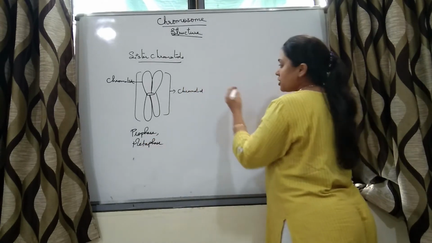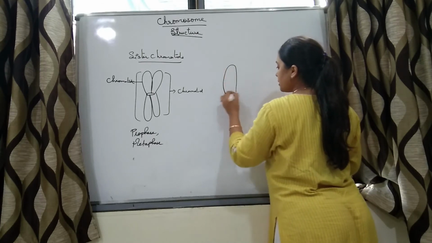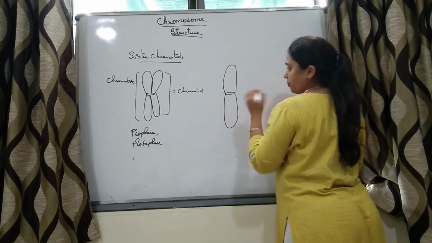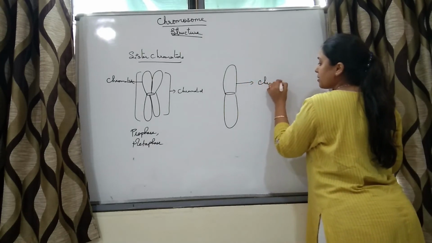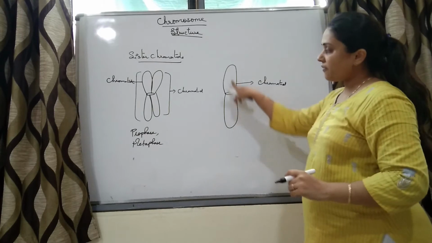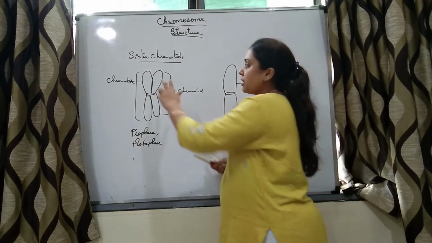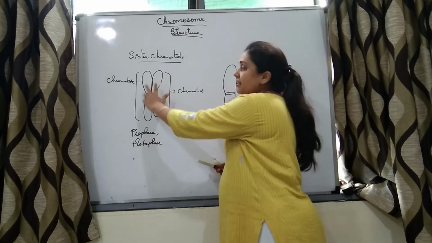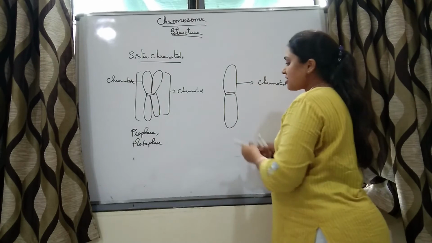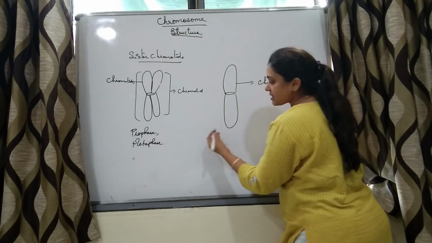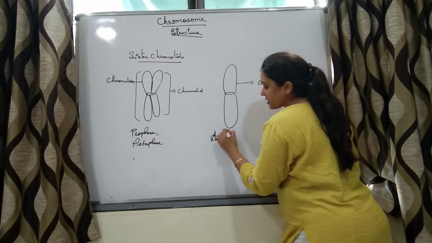Now I'll draw one more structure. This is the centromere and this is also a chromosome. This is only a single chromatid. Only one chromatid is there, one arm is there. Over here, two chromatids are there and those are sister chromatids. Such kind of structure is seen in anaphase.